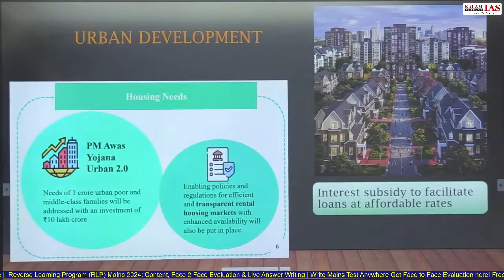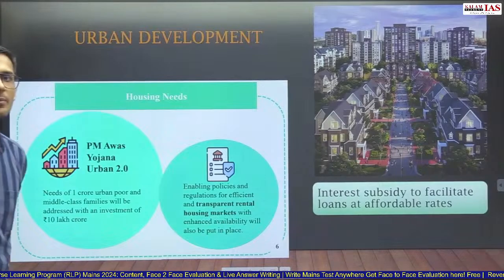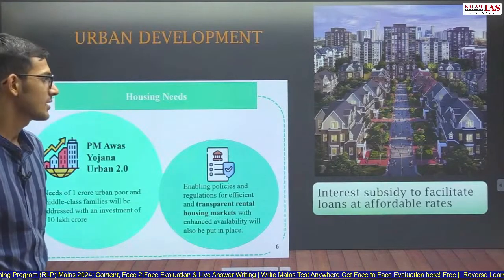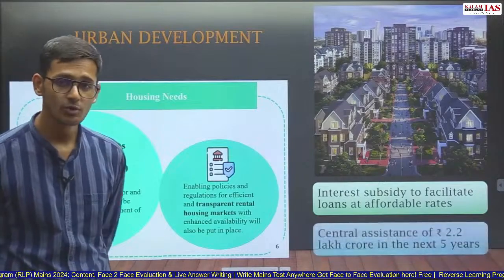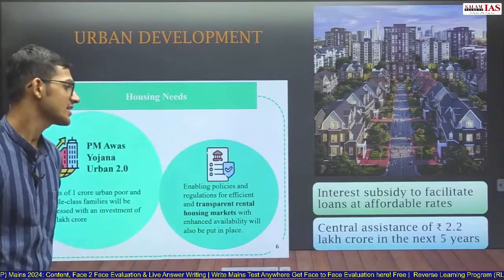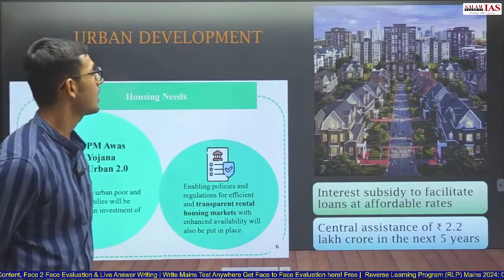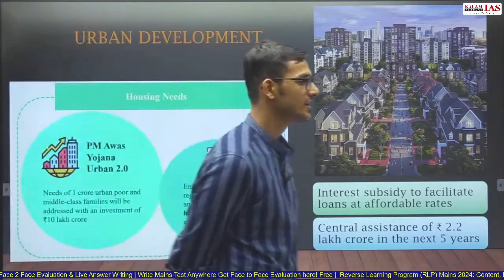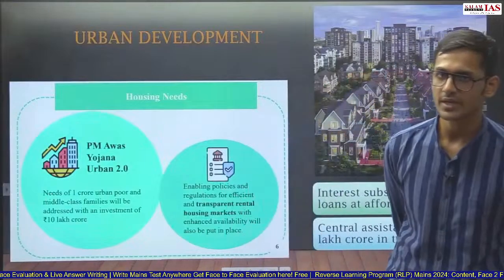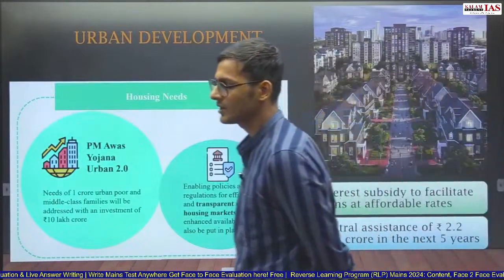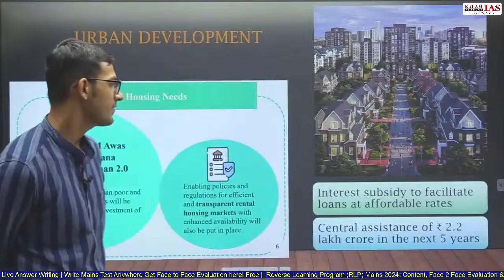Interest subsidy to facilitate loan at affordable rates. So the government is going to provide interest subsidy to facilitate loan at affordable rate, and central assistance of 2.2 lakh crore in the next 5 years for housing development in the urban areas. For housing needs of the urban areas, the government is going to provide 2.2 lakh crore in the next 5 years.